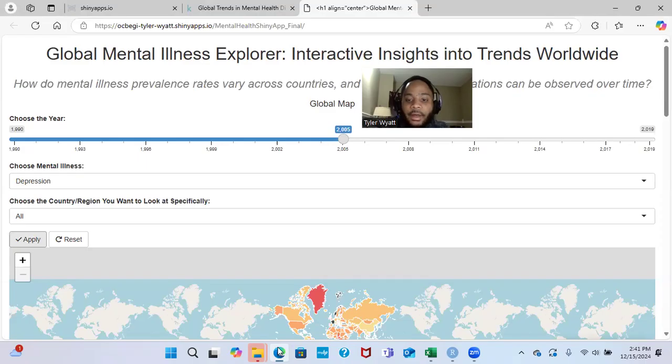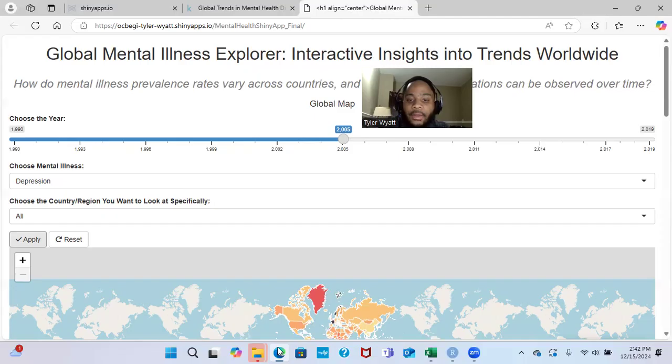This app aims to fill that gap by enabling users to answer a wide range of important questions about mental health. Four particular questions include: first, how do mental illness prevalence rates vary across countries and regions? Secondly, what trends can be observed in the prevalence rates of specific mental illnesses over time? Thirdly, are there correlations between the prevalence rates of different mental illnesses? And lastly, how do prevalence rates compare across multiple illnesses in a single country?